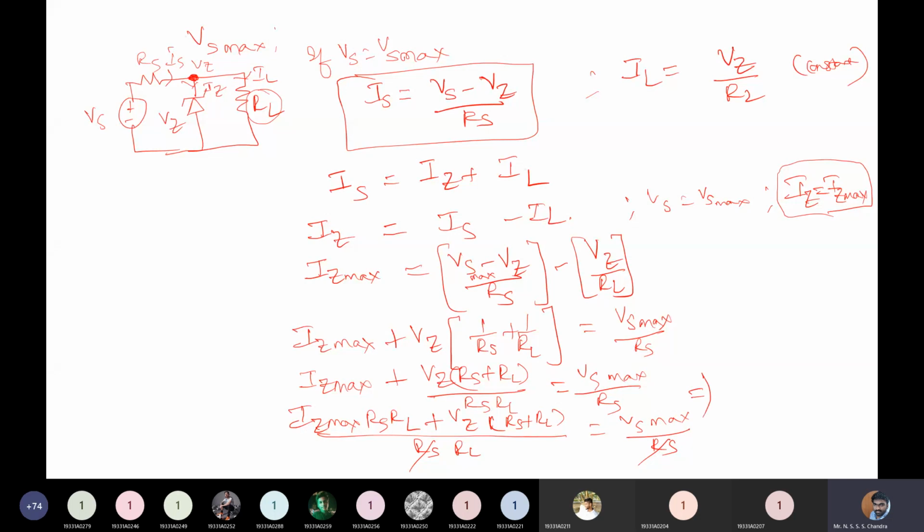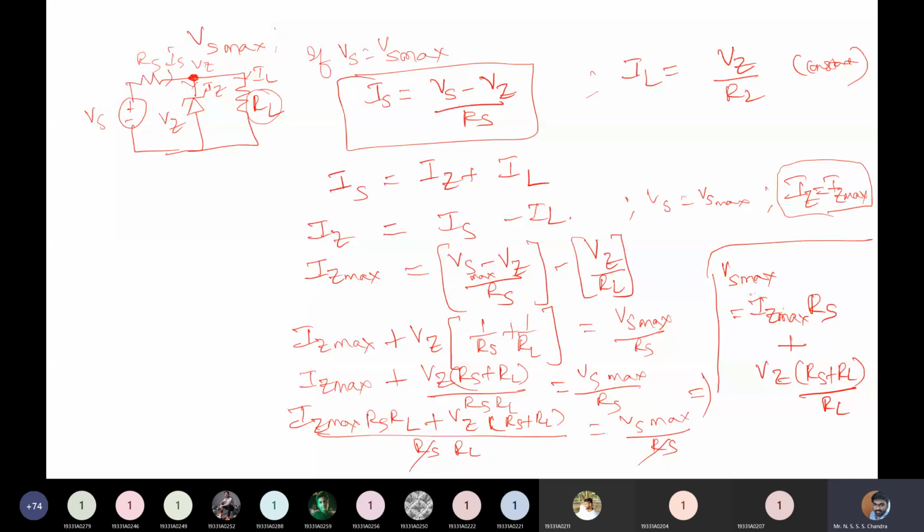So from this you'll be getting Vs max is equal to Iz max into Rs Rl divided by Rl. Rl gets cancelled. So it is Iz max into Rs plus you have Vz into Rs plus RL by RL.